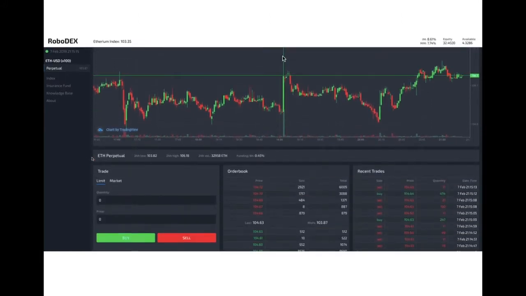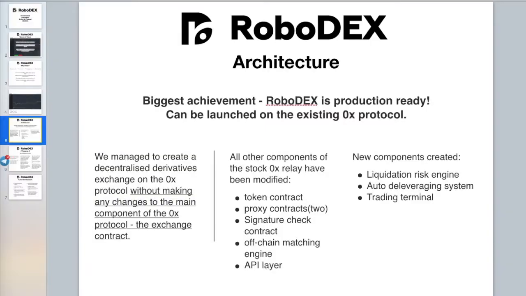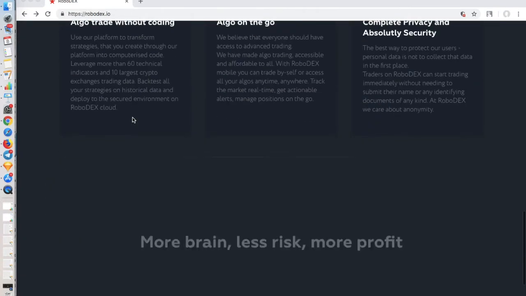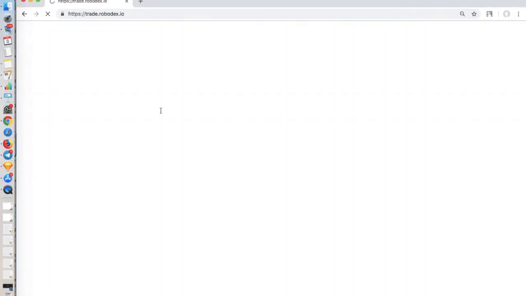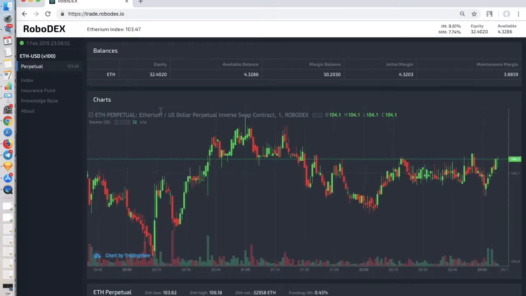So let's take a look at the platform. We can actually switch to our website here and see that we can try out the exchange here. So right now we built just one market, Ethereum to USD.